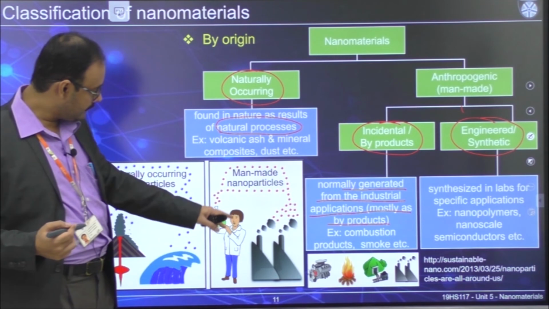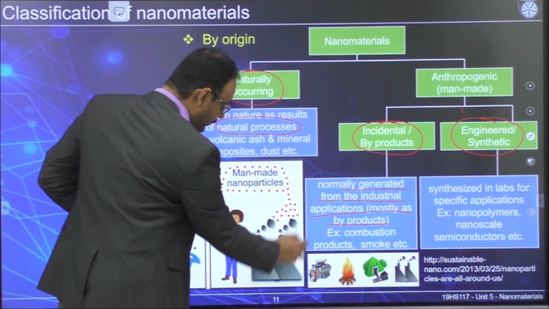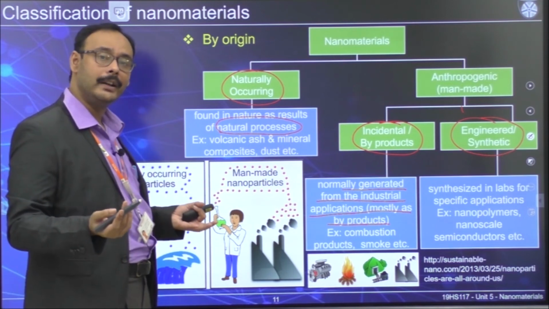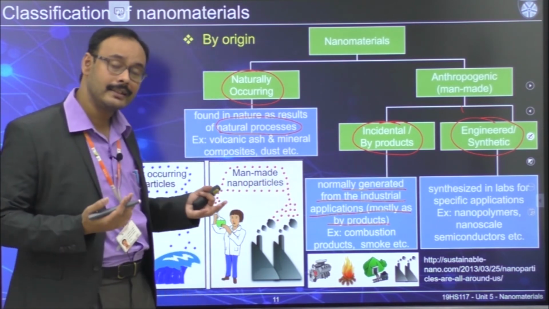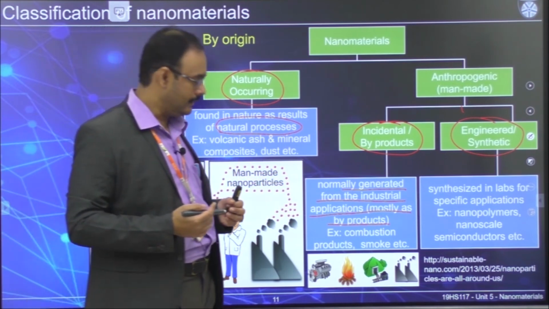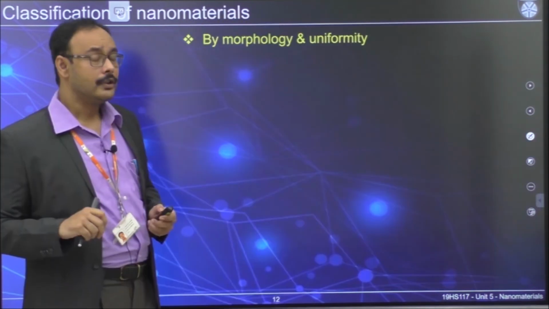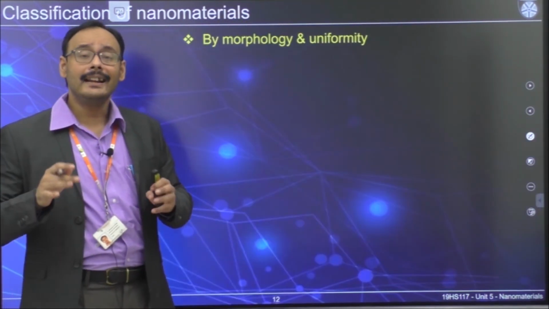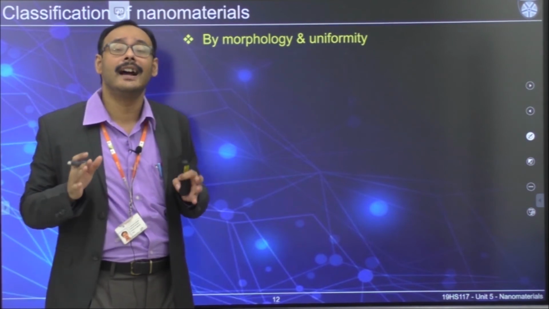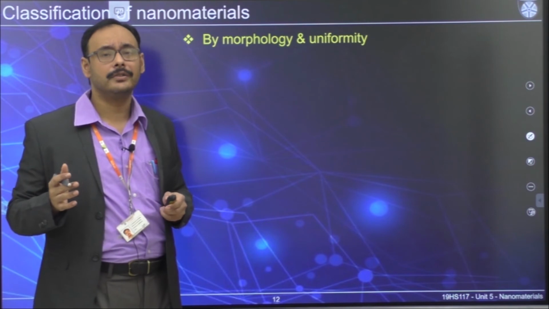Whereas man-made is, there are two ways. Once you are synthesizing, once that is coming out of industry. They are also man-made. People are still focusing on coming up with newer procedures to avoid them, but it's not that easy. Okay, so that's why they are called incidental nanomaterials. So as far as these three classes are concerned, I told you that those three are the major ones. Okay, now there are other ways also to classify.